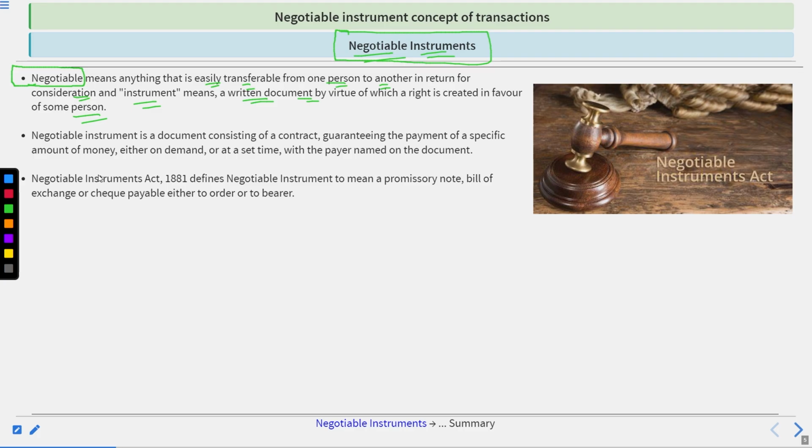This right could be conferred only when it is in written form. If it is not in written form, it could not be transferred. And that's what I mean.